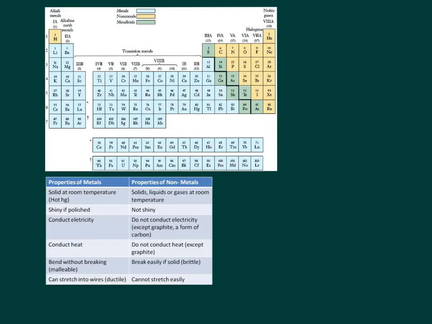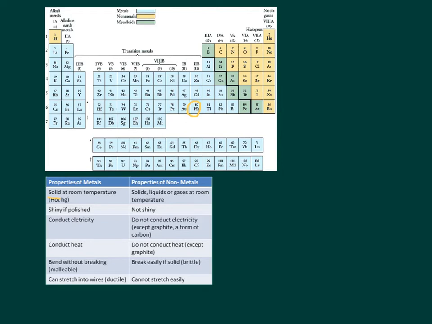You need to know the properties, or at least the physical properties, of metals, nonmetals, and metalloids. So properties of metals. Metals tend to be solids at room temperature, except for mercury. Mercury is the only one that's a liquid. If you polish them, they tend to be shiny. They conduct electricity and they conduct heat. And they are malleable, which means they bend without breaking. And they can be stretched into wires, which is called ductile.